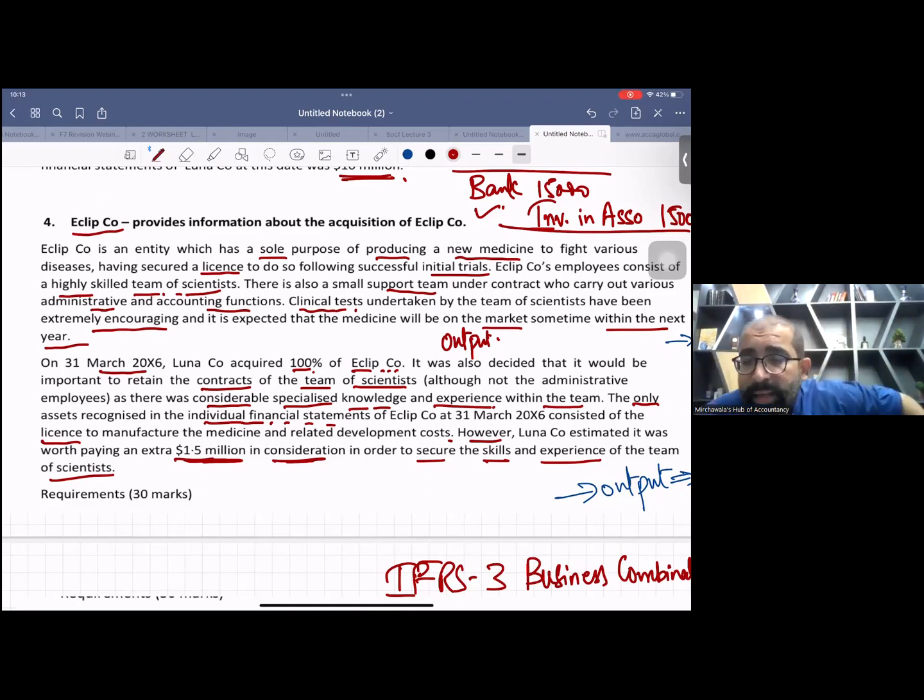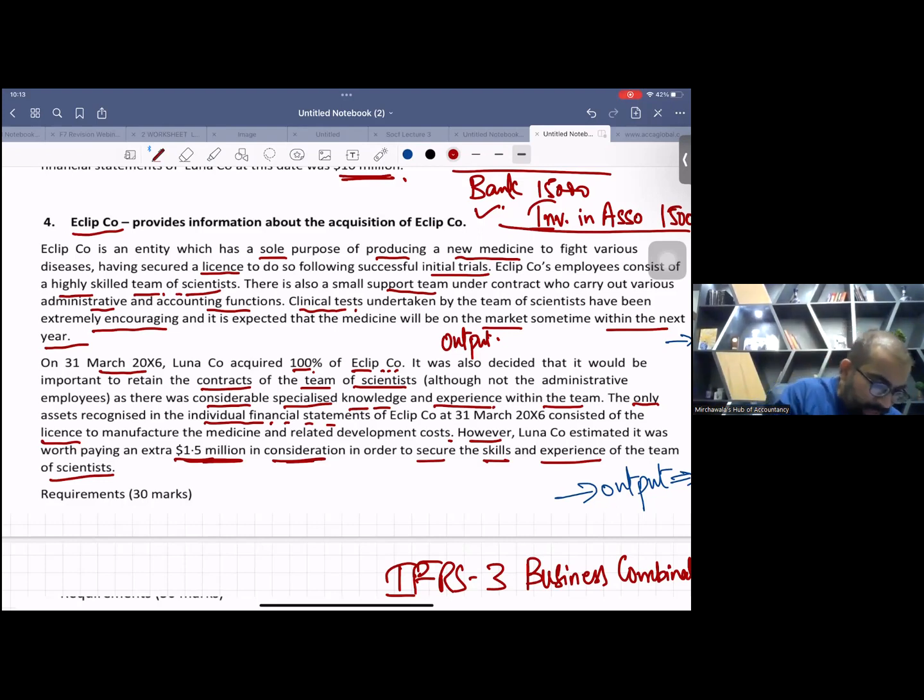Now, since the last 4 years, there is a new change in IFRS 3, and that is called the concentration test. Listen to the word: there is an optional, not mandatory, concentration test through which you can see whether this is a business or a single asset. For example, you are buying a business, so obviously you will pay a price for it.